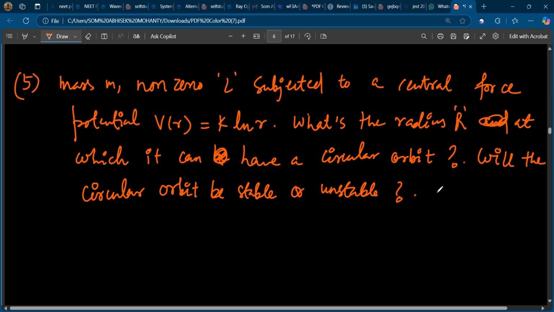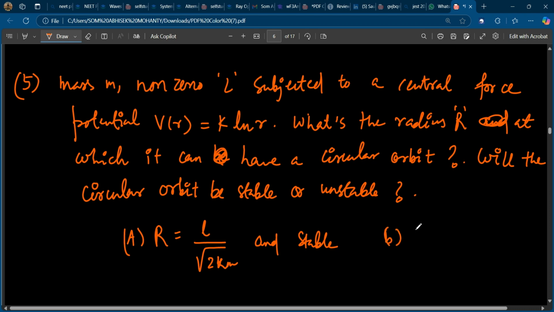So, try option A. r is equal to L by root Km, and this is stable. Option B. r is equal to L by root of Km. This is unstable.